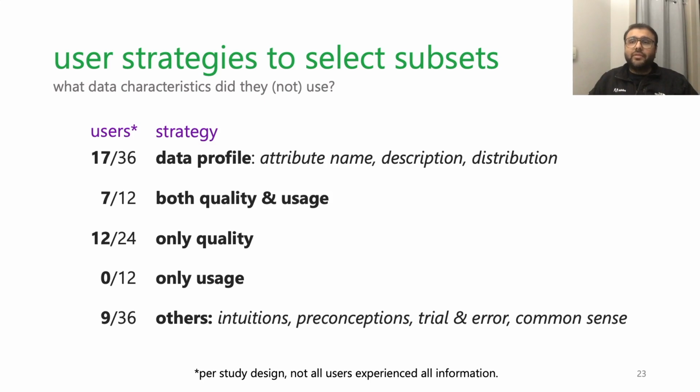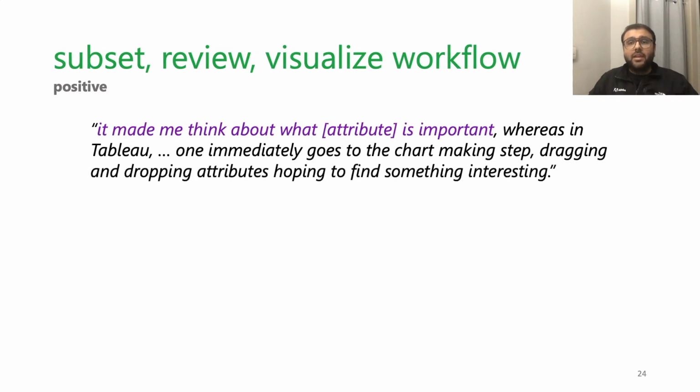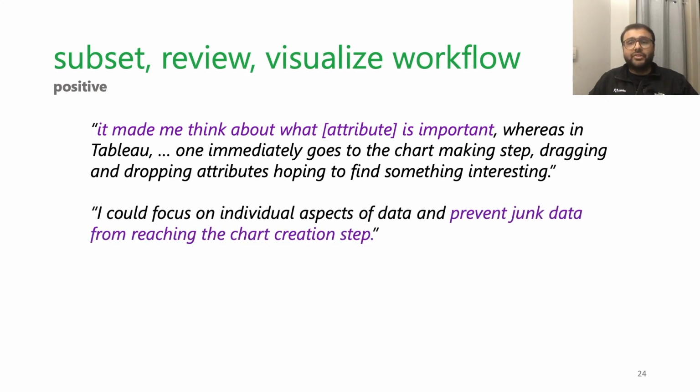Our users employed different strategies to select their subsets. Notably, utilizing both quality and usage was quite popular. Interestingly, no user reported relying only on usage information, proving that data quality is still the most important. Some users also relied on their intuitions and preconceptions. Regarding Datapilot's three-step workflow to first subset, then review, and finally visualize the data, our users said it helped them think about what attribute is important, and also to prevent junk data from reaching the chart creation step.